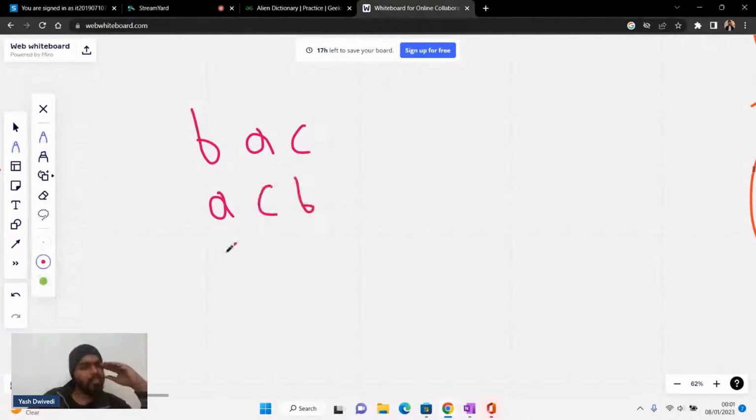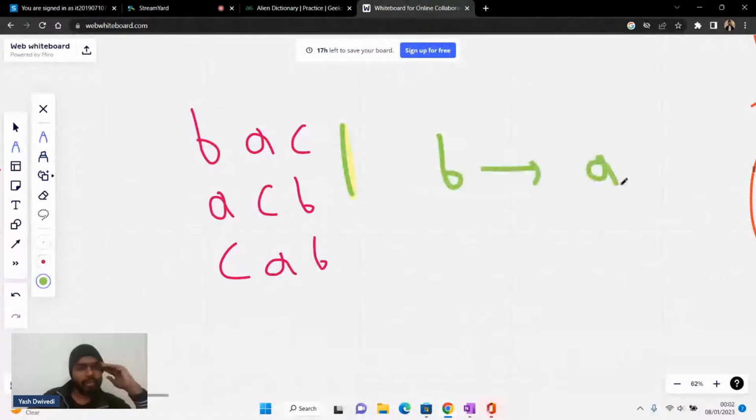In that case, if I compare these two, I can say that B is having an edge towards A. Then after that, if I see the next two, I can say that A is having an edge towards C. A is having an edge towards C.